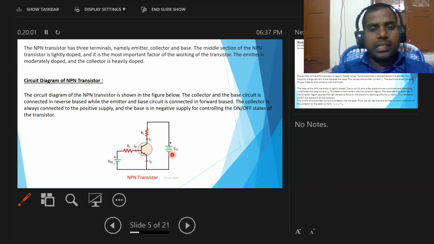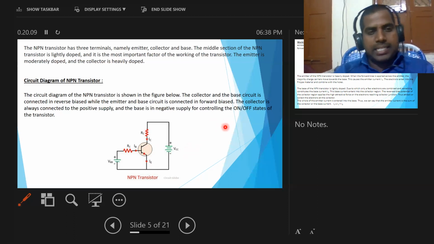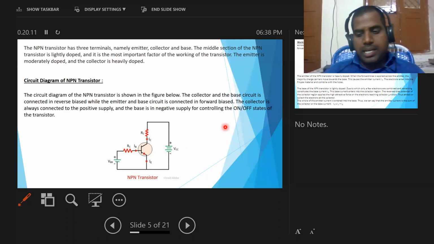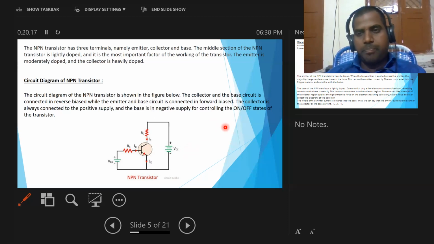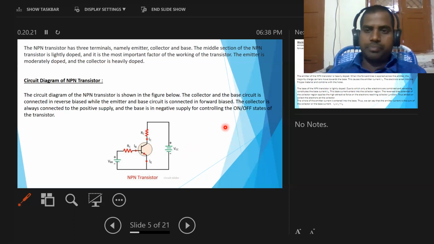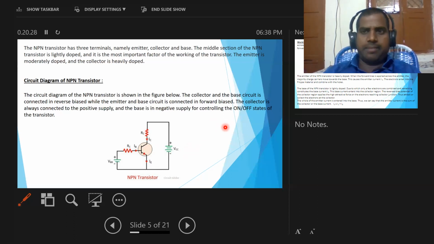By connecting these, we can control or manage the on off states of the transistor.